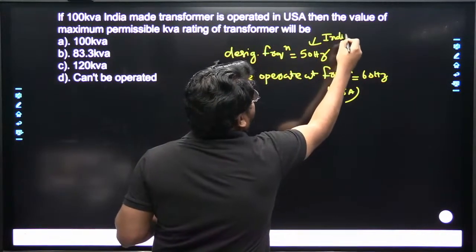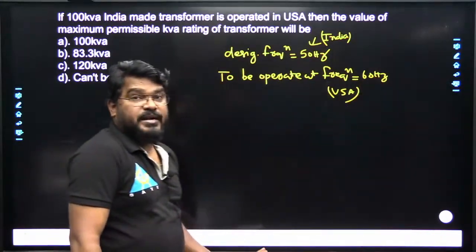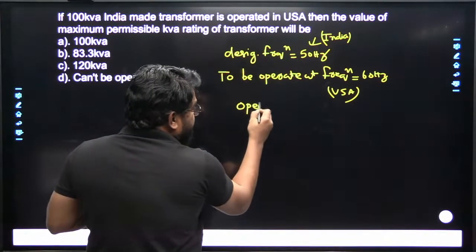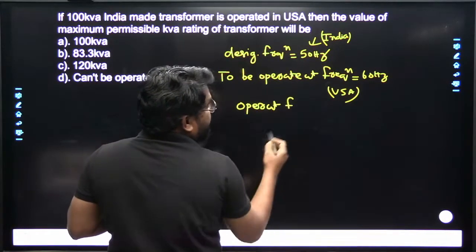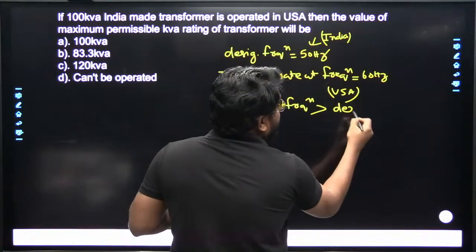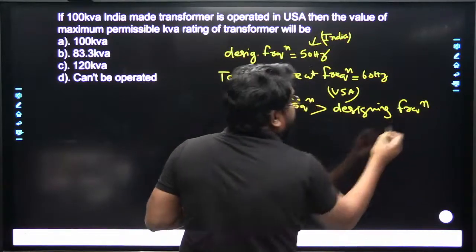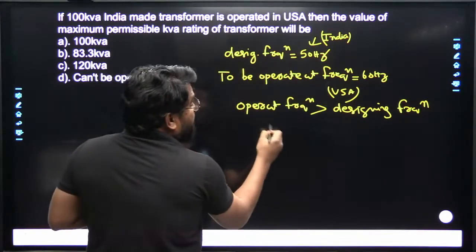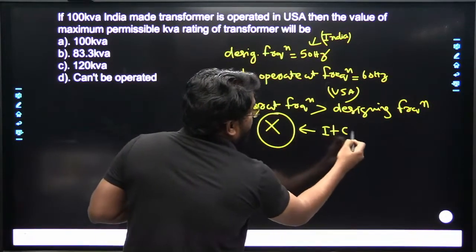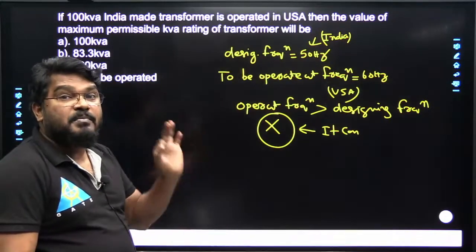So the designing frequency is 50 Hz and the operating frequency is 60 Hz. Now verify here, this operating frequency is greater than the designing frequency, so here it can't be operated, for safety purposes only.